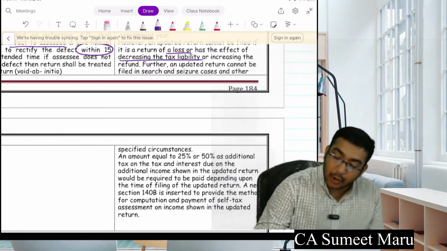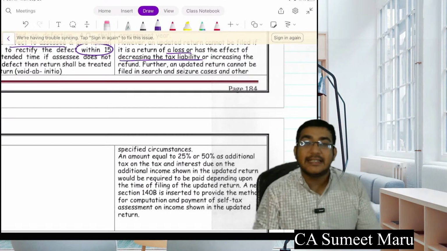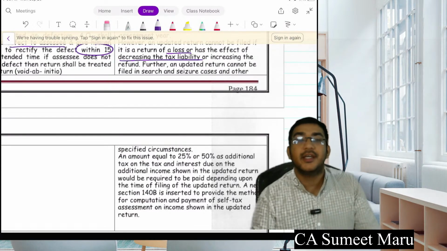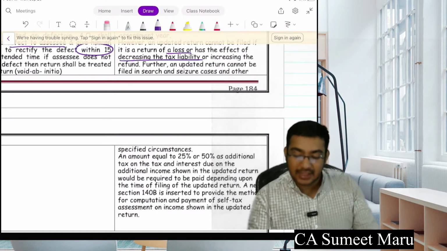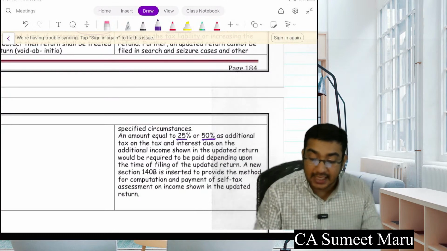Further, an updated return cannot be filed in search and seizure and in other cases. So see, अगर आपके पास रेड गिरी है और आप फटाक से CA को फोन करके बोलते हो रिटर्न भर दे एक्स्ट्रा, this is not possible. Okay, in case of search and seizure, no updated return is applicable. An amount equal to 25 or 50% as an additional tax on the tax and interest.